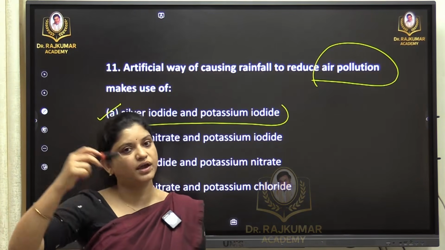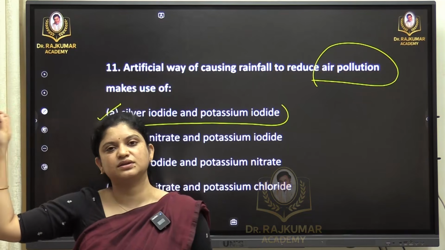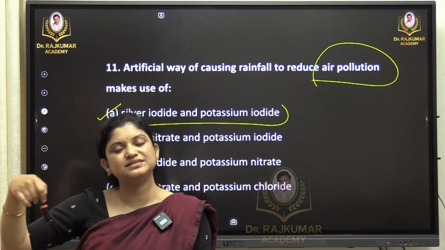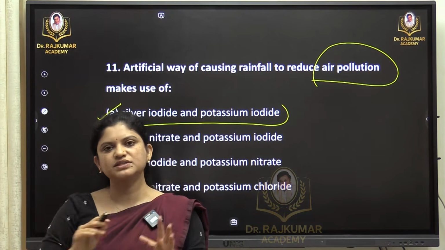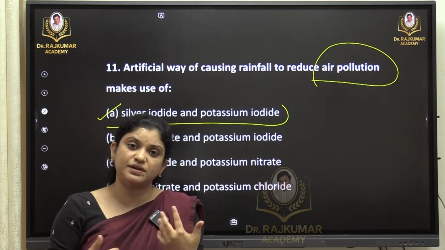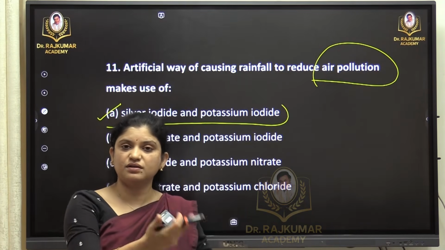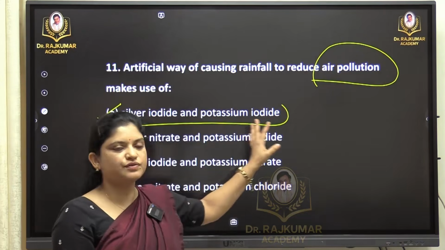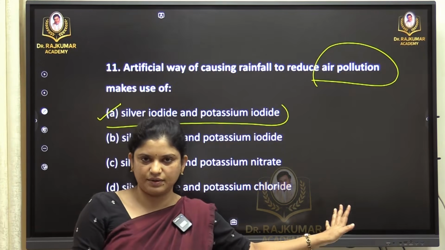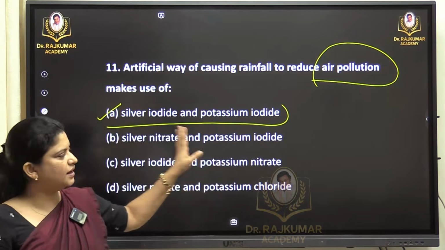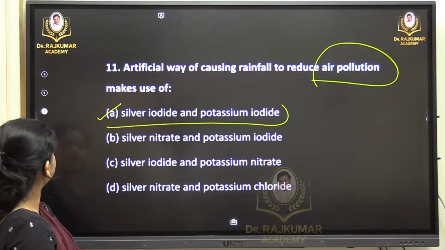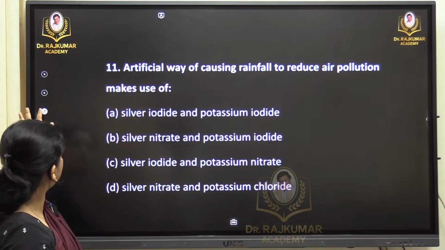Some might think that okay, in the Middle East this cloud seeding was done. It could be, but that is international affairs. They always focus on national level affairs. That is where the question comes from. Maybe you can relate here as well. In mains you can use these examples, but the source of the question comes from Delhi's air pollution. So it is a direct no-brainer. So we go for silver iodide and potassium iodide, option A.